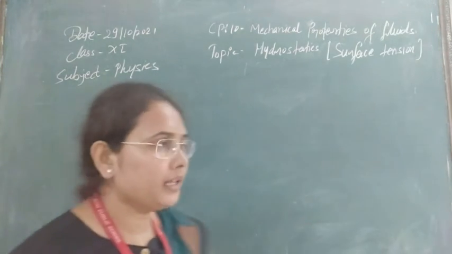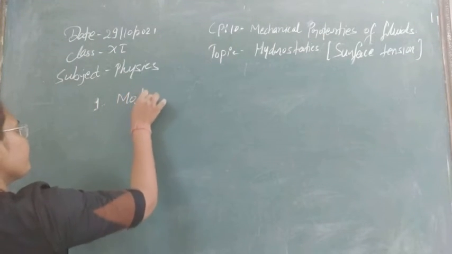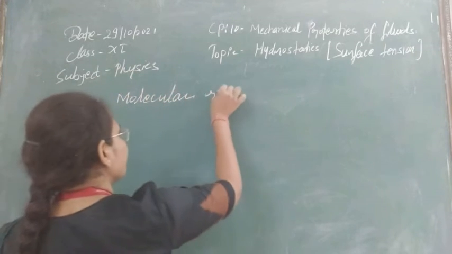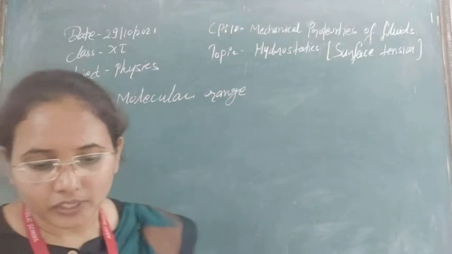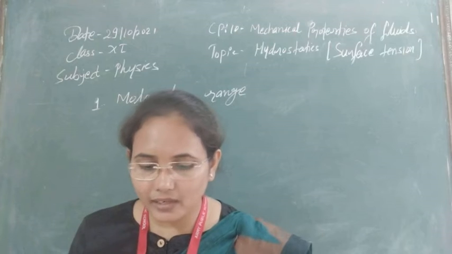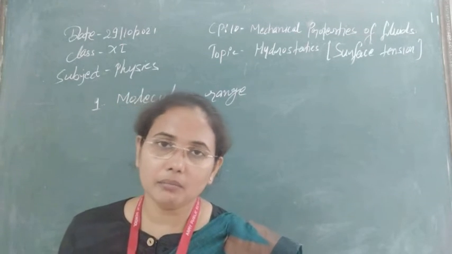Molecular range is the maximum distance up to which a molecule can exert some measurable attraction on other molecules.